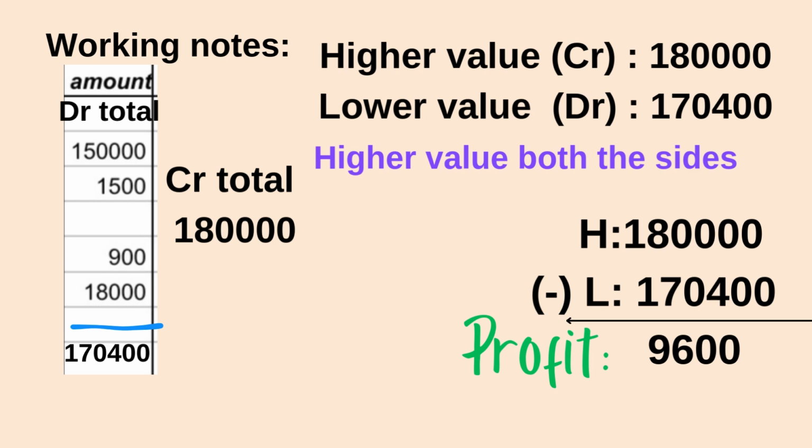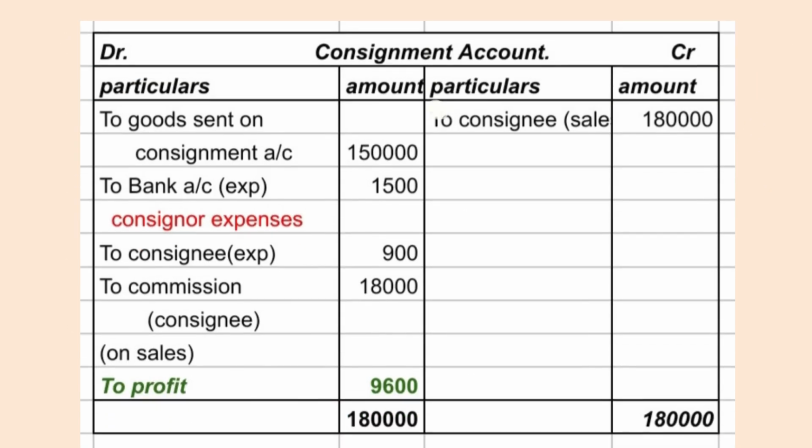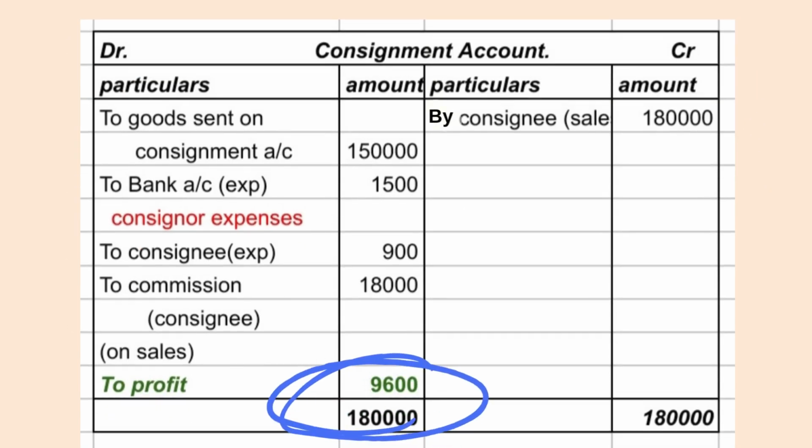Why are we considering it to be profit? Because we follow the nominal account rule: debit all expenses and losses, credit all incomes and gains. On the credit side we are getting the higher balance, that means incomes are more, and on the debit side we consider expenses and losses, and our debit total is less compared to credit. Therefore our incomes are more and expenses are less, so we get profit. Now write a total of 1,80,000 on both sides in the balancing figure, as you see on the screen, and write on the debit side to profit 9,600. With this we finished preparation of the consignment account.